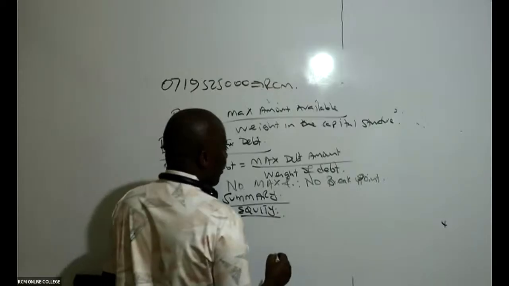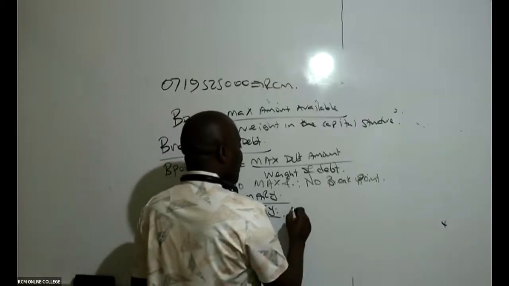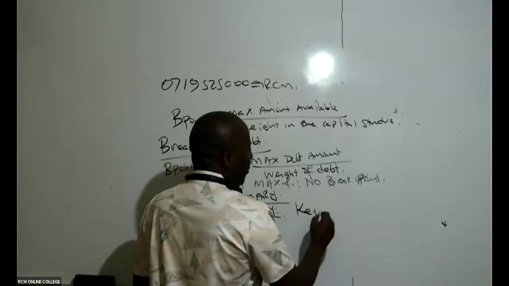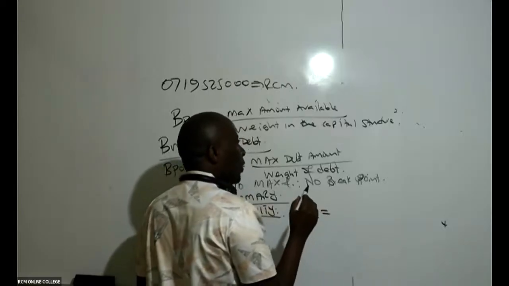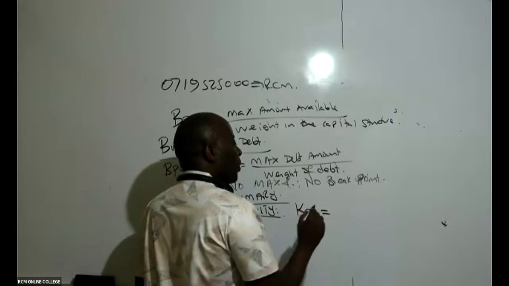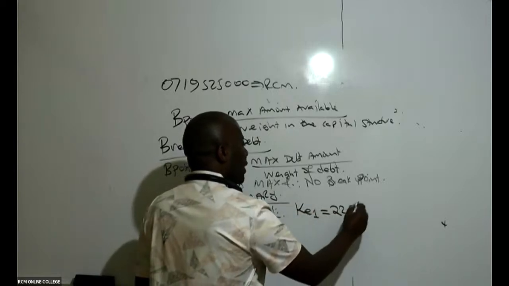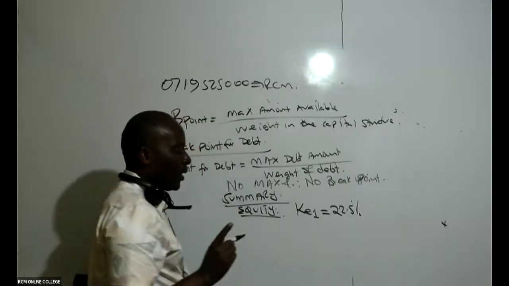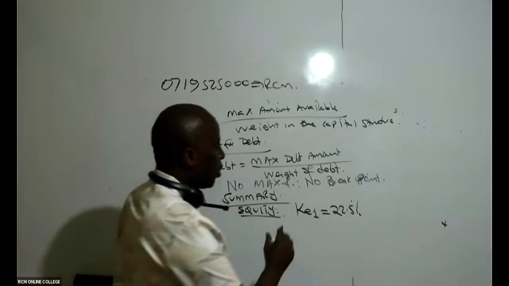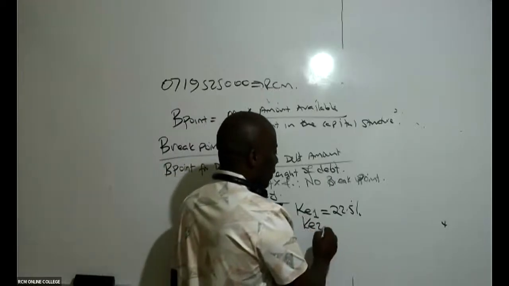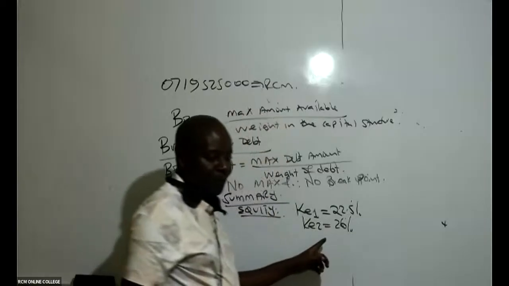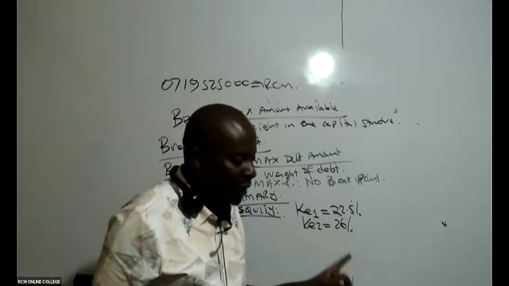So remember, for equity, I have in this case cost of equity 1. Is there somebody who can remind me what cost of equity 1 was? Was it 22.5%, the one of retained earnings? And then the cost of equity 2 was 26%. Is there somebody who is able to remember this?